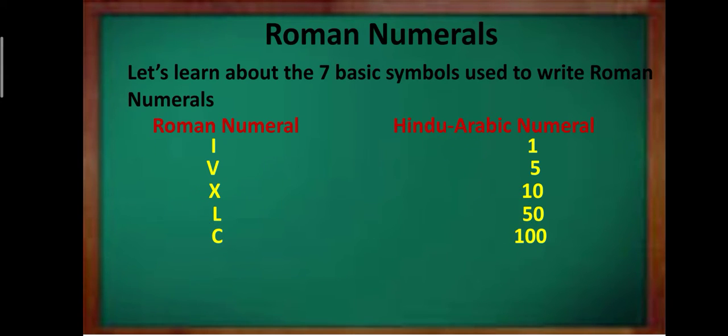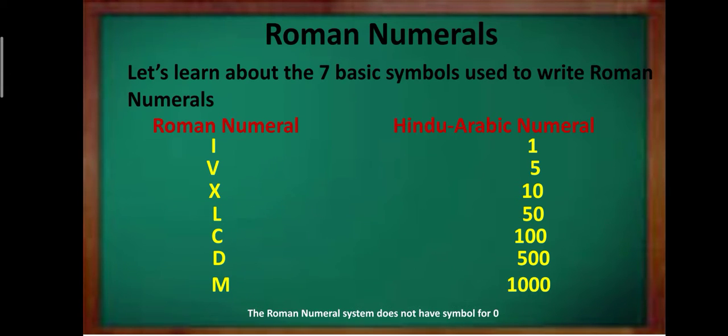Now this is the new one, C. C stands for 100. D, D stands for 500. M stands for 1000. One more very important information, the Roman numeral system does not have any symbol for 0.